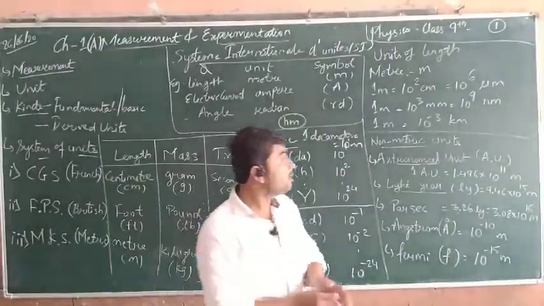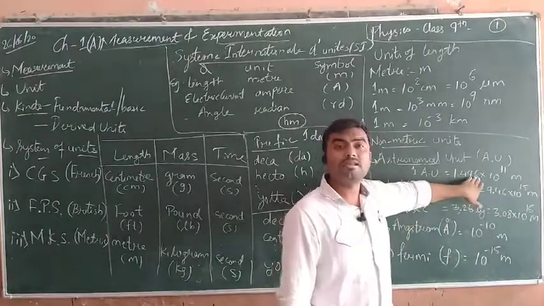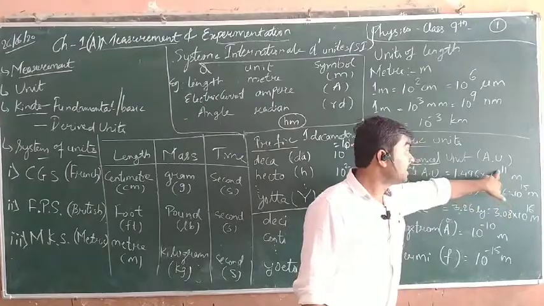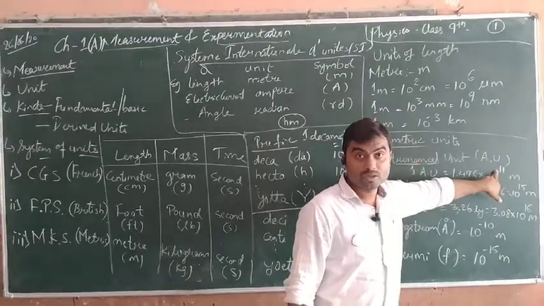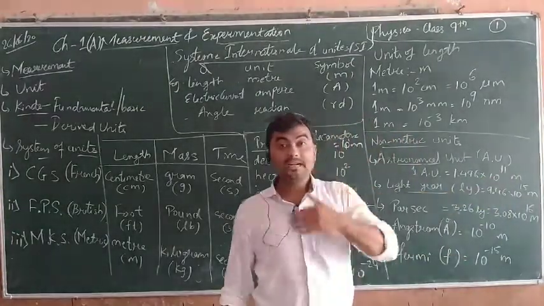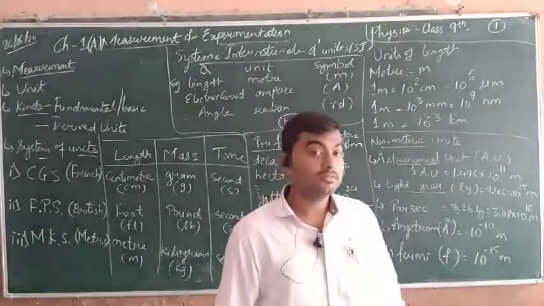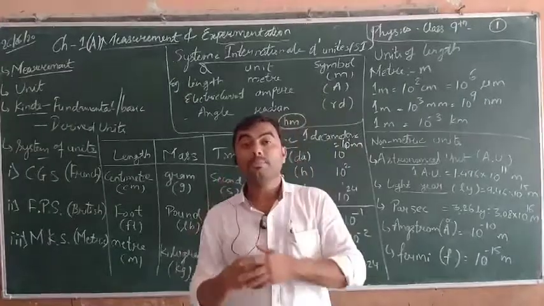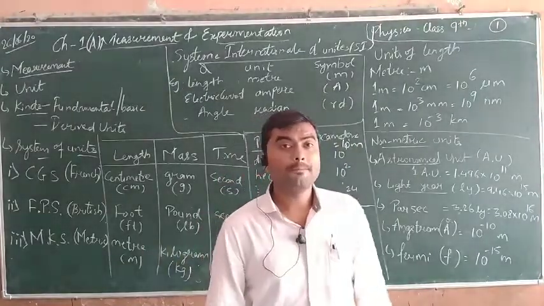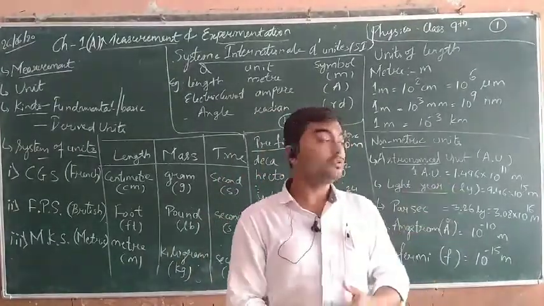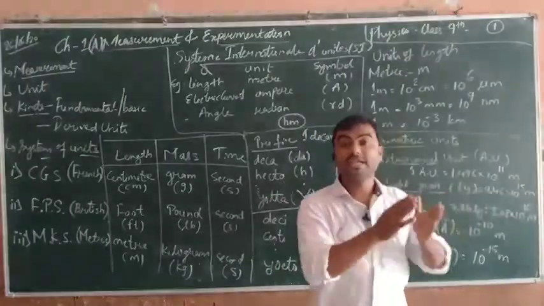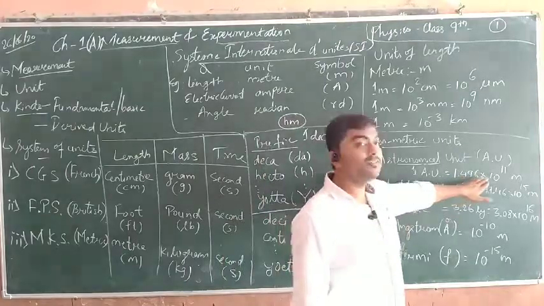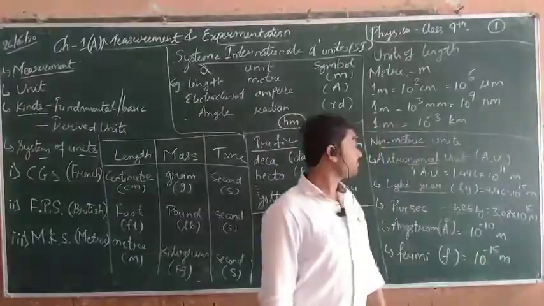Its value is equal to 1.496 into 10 to the power 11 meter. If you change it into kilometer, it will be 10 to the power 8 kilometer. As we know, the distance of Earth and Sun is 15 crore kilometers. 15 crore kilometers is in terms that we use in Indian languages. But in other worldwide languages, you have to change it into either meter or millions, like that. So 1.496 into 10 to the power 11 meter.